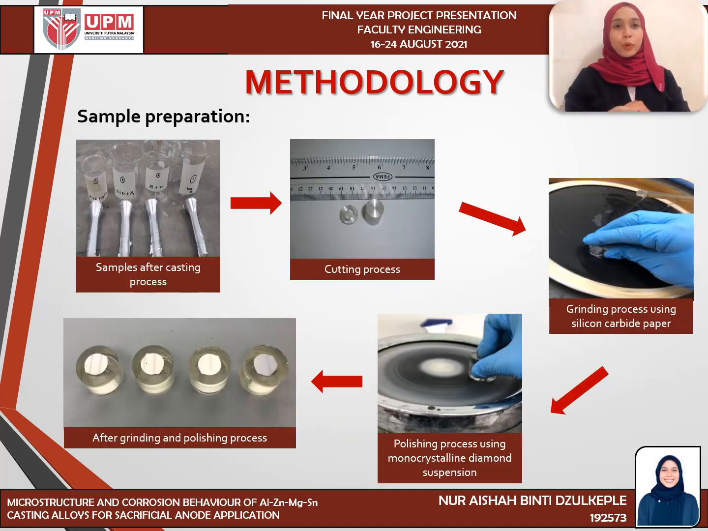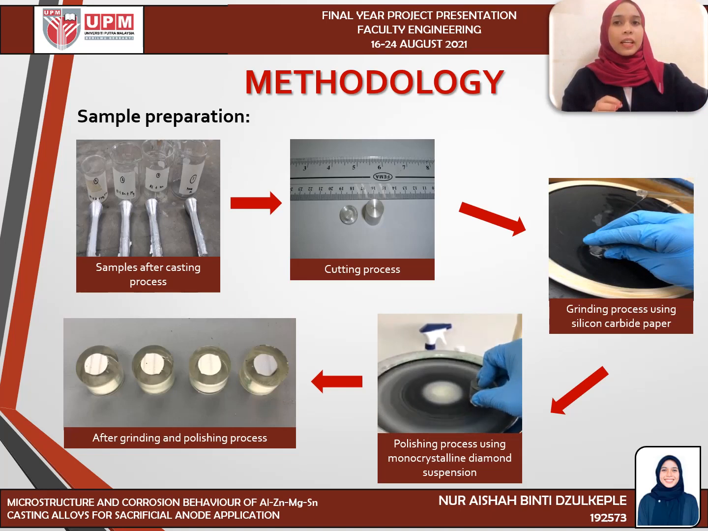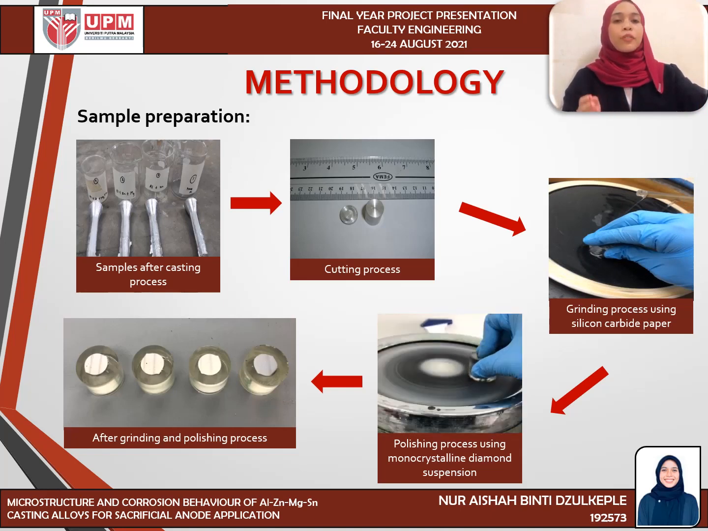After the casting process, the sample undergoes a cutting process, then continues with a grinding process using different grades of silicon carbide paper. After grinding, the sample was polished using monocrystalline diamond suspension. The figure shows the sample after the grinding and polishing process, which has a mirror-like surface.